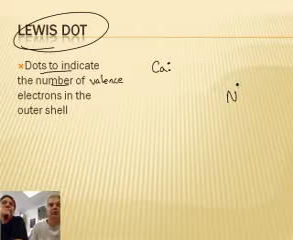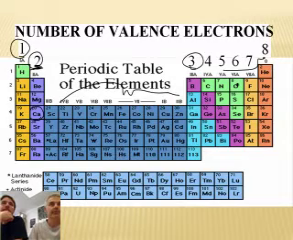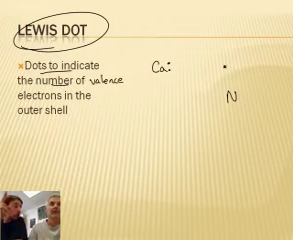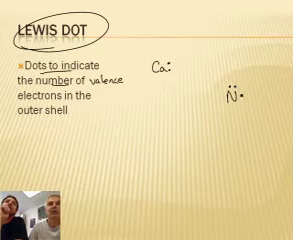Let's do nitrogen. Nitrogen is over here, element number 7. But I don't care about the 7. I care about the valence electrons, the 5. There's actually 7 electrons, but 2 of them we don't care about because they're on the inside. They're actually called core electrons, or sometimes kernel electrons. So nitrogen gets 5, and you just put 5 dots around it. Bingo. Done. That's not very hard, is it?